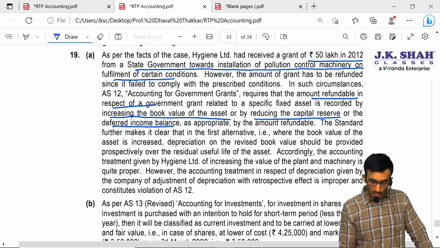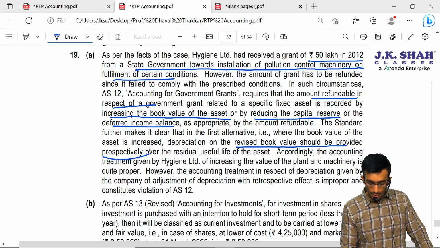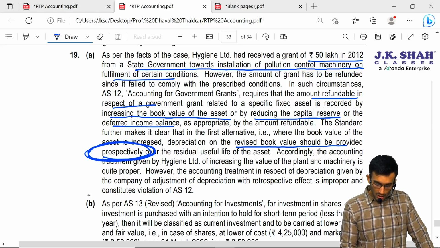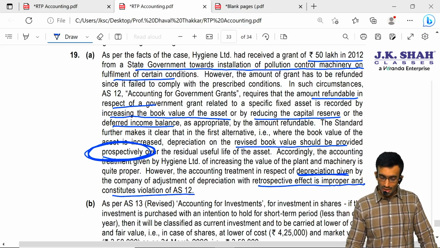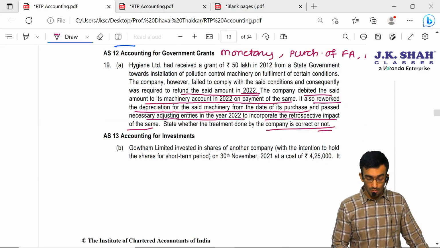The standard further makes it clear that in the first alternative, where the book value of the asset is increased, depreciation on the revised book value should be provided prospectively over the residual life of the asset. Accordingly, the accounting treatment given by Hygiene of increasing the value of the plant and machinery is quite proper. However, the accounting treatment in respect of depreciation given by the company, the adjustment of depreciation with retrospective effect, is improper and constitutes violation of AS 12. Next, let us move ahead.